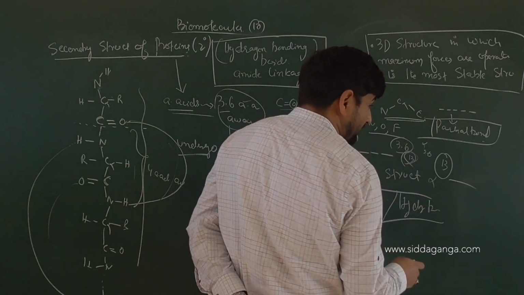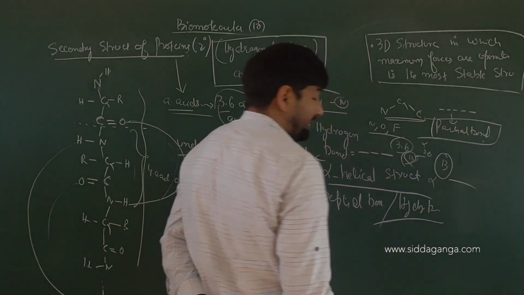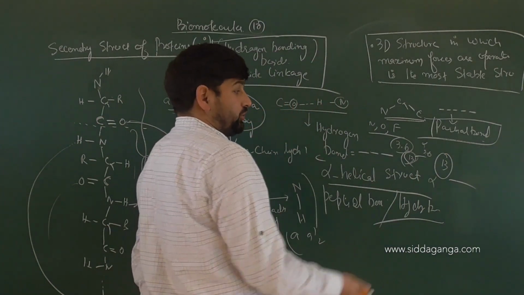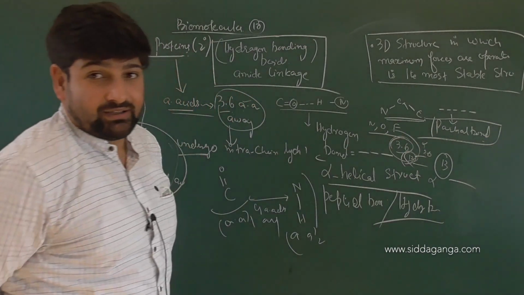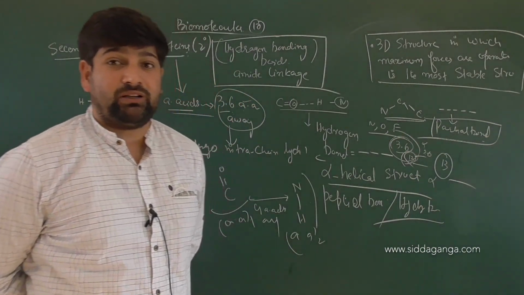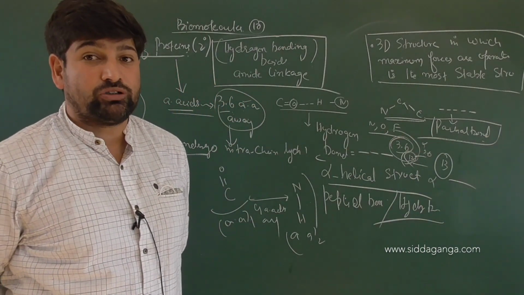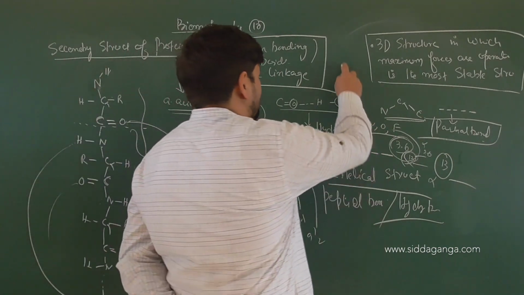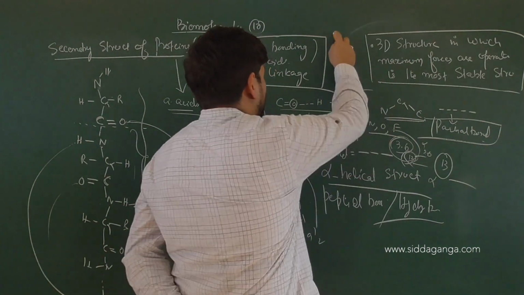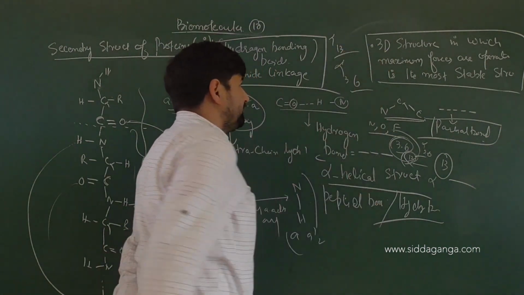Total members participating in the ring are how many? 13, right? On the whole, 4 amino acids. Total members participating will be 13. So 3.6, in the way that hydrogen bonding is done at what displacement? At what position? 3.6 amino acids away. So you can write it alpha 3.6 as well, or alpha 13 respectively.